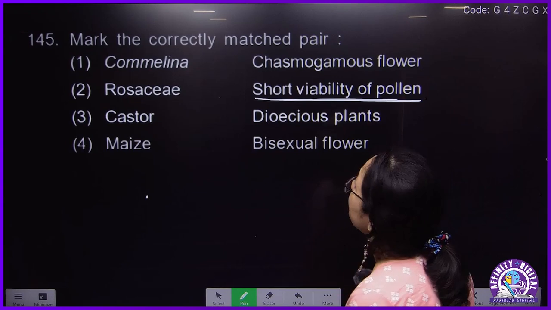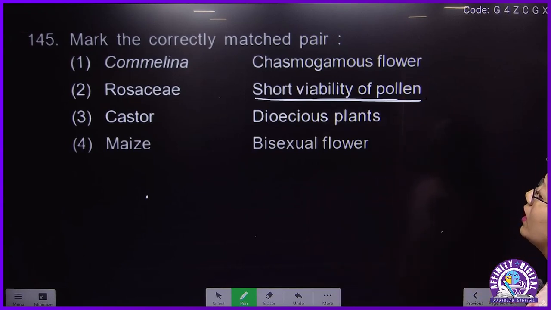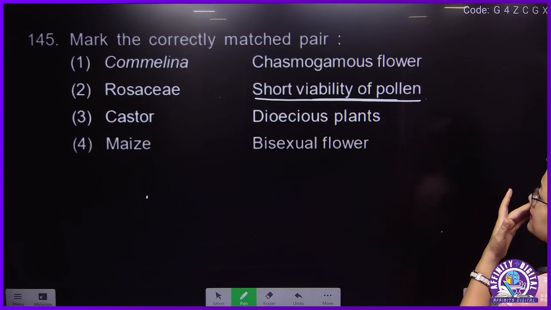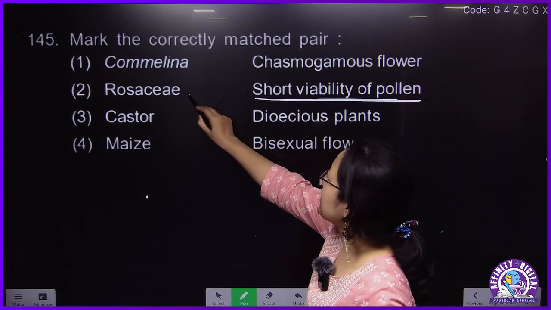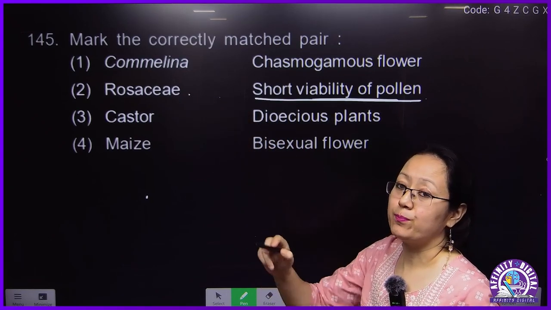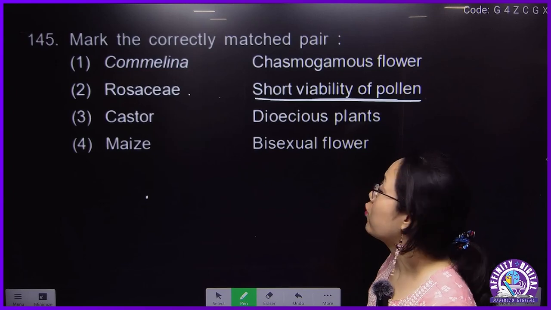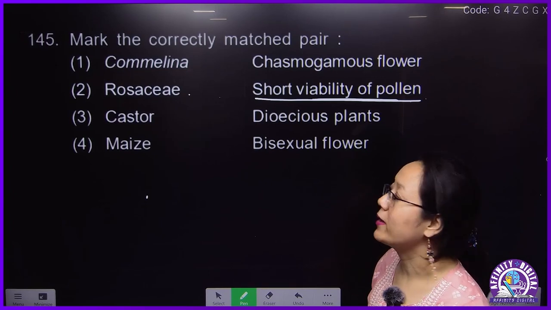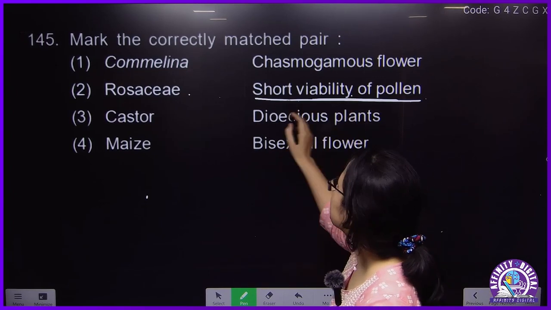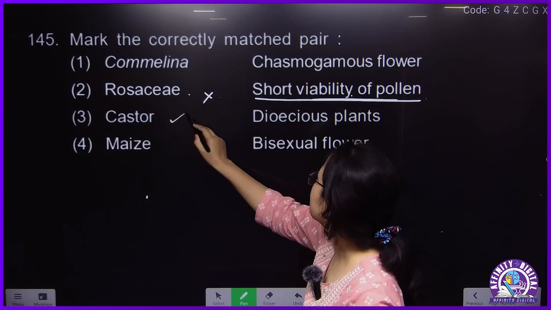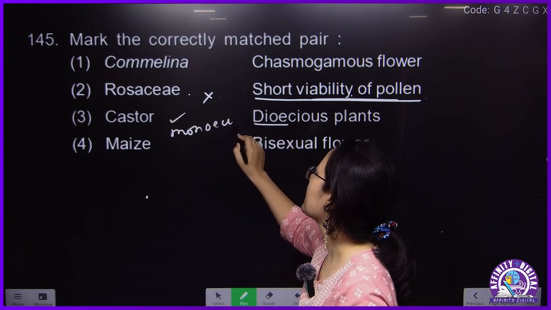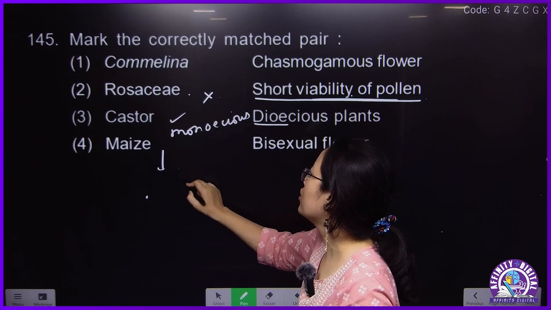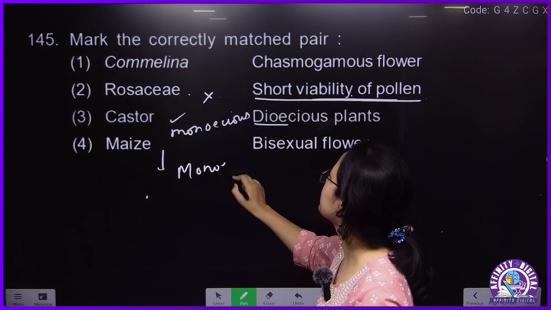Question 145. Mark the correctly matched pair. This is a little bit tricky question. Rosaceae should have pollen viability period of 6 to 7 months, but here it is given short viability. This is wrong. Castor is not dioecious; castor should be monoecious. Maize is also monoecious.